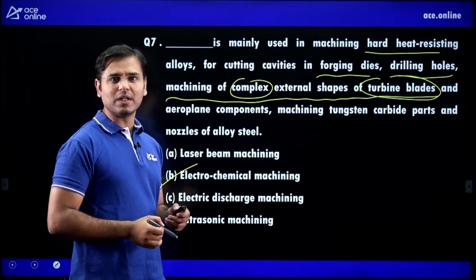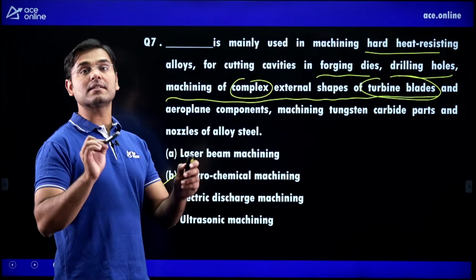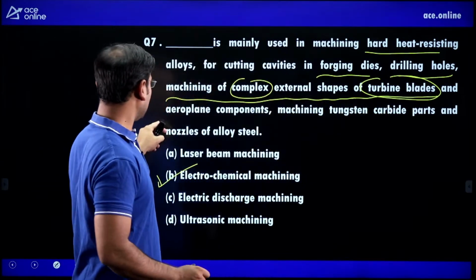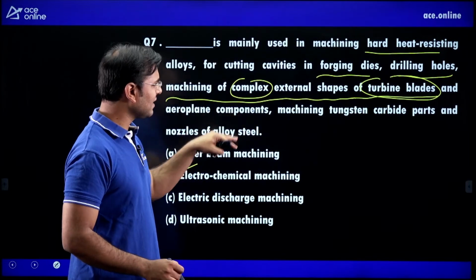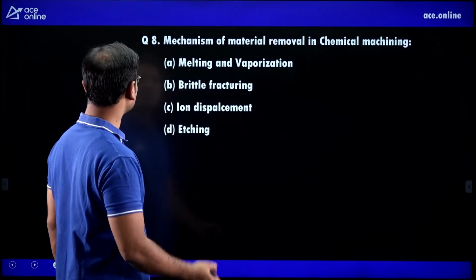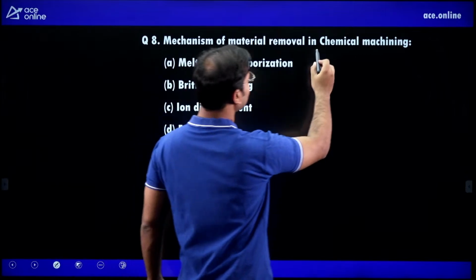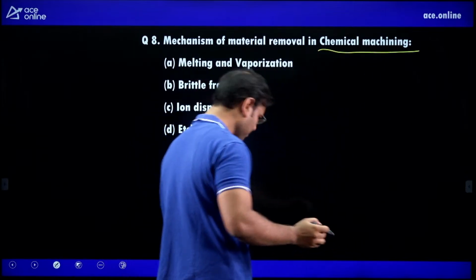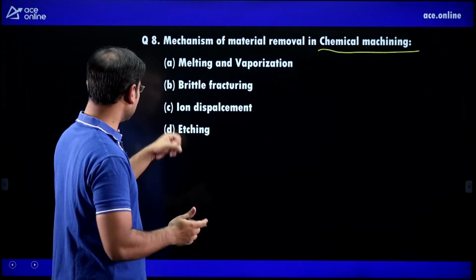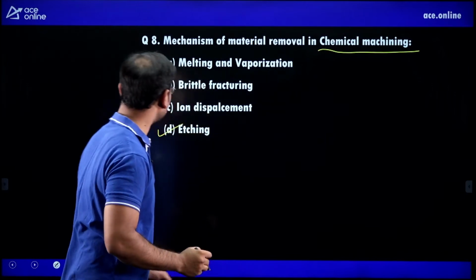Complex shaped components we can manufacture by electrochemical machining, such as turbine blades and aeroplane components, machining tungsten carbide parts and nozzles of alloy steels, right? Now see next. Mechanism of material removal in chemical machining. Rarely asked topic, chemical machining. But in chemical machining, the mechanism is etching. Mechanism is what? Etching. Etching is the mechanism.